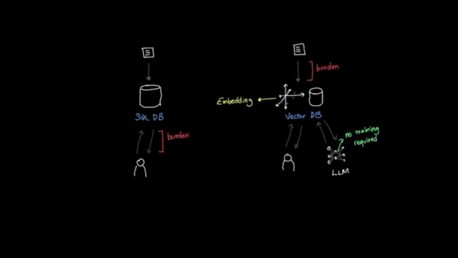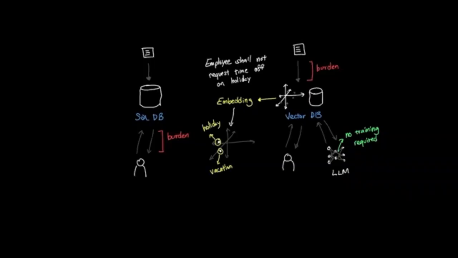For example, the words holiday and vacation should semantically share a similar space, since the meanings of those words are close to each other. So before the sentence "employee shall not request time off on holidays" in the document is added to the database, the system runs it through an embedding model, and the embedding model converts that sentence into a long vector of numbers. And when you search the database, you are actually comparing these vectors.